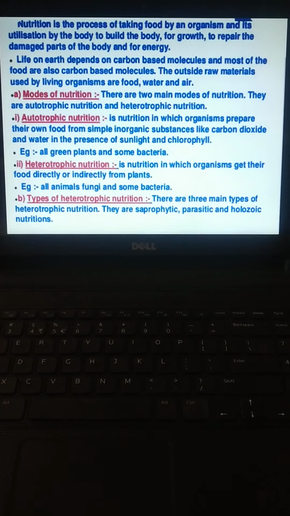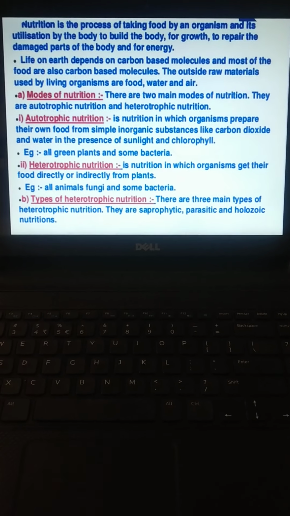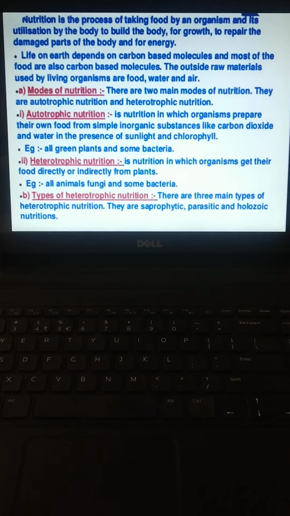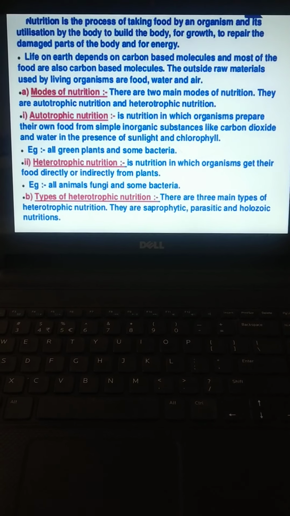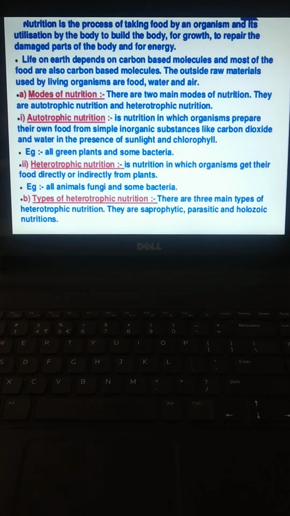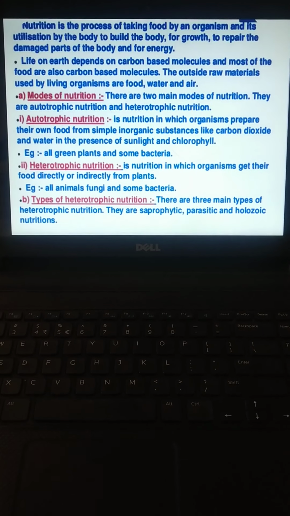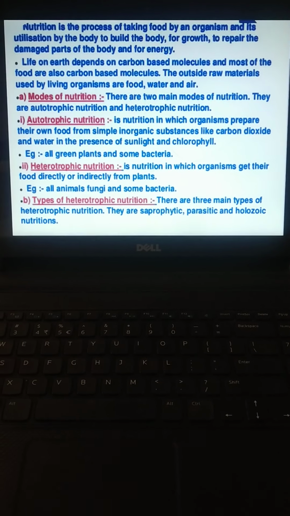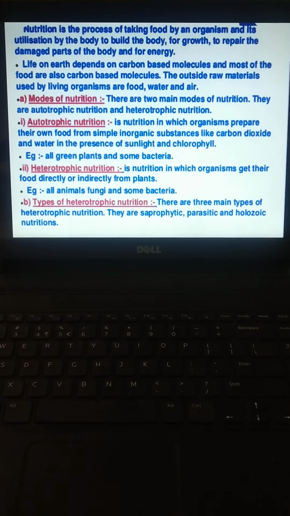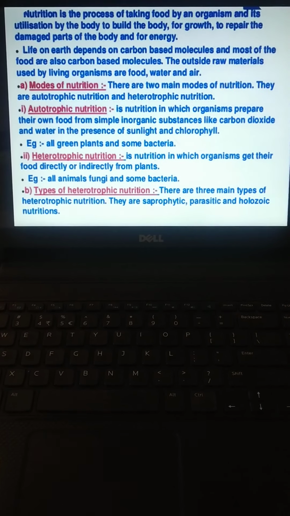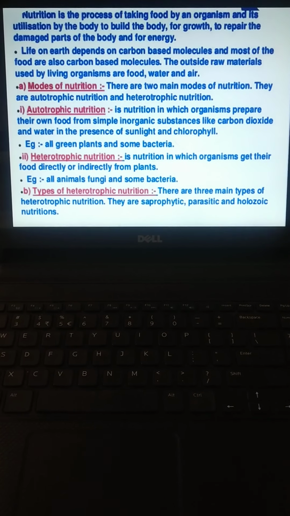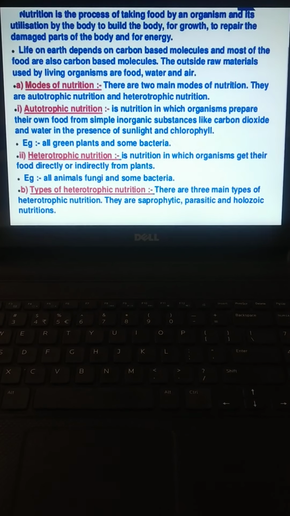Now there are two modes of nutrition. First, autotrophic, second, heterotrophic. Autotrophic mode of nutrition is a nutrition in which organisms prepare their own food from simple inorganic substances like carbon dioxide and water in the presence of sunlight and chlorophyll. Example, all green plants and some bacteria follow the autotrophic mode of nutrition.